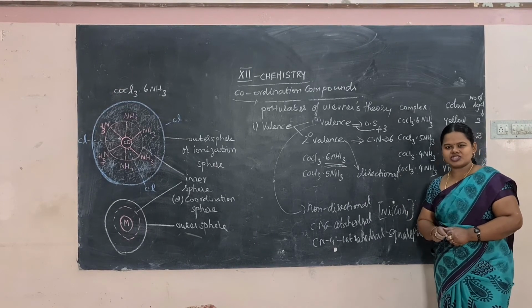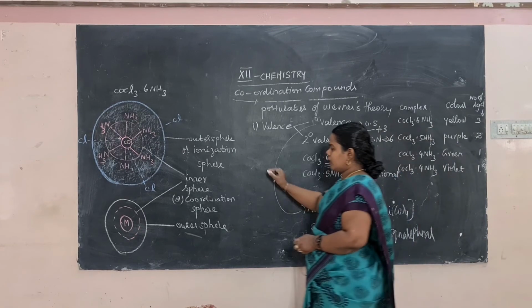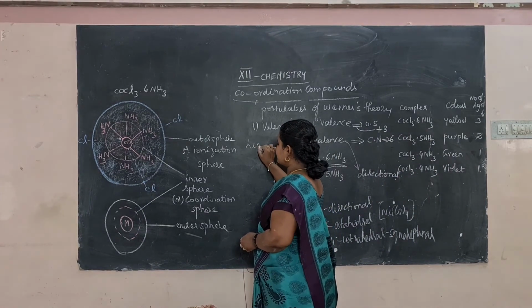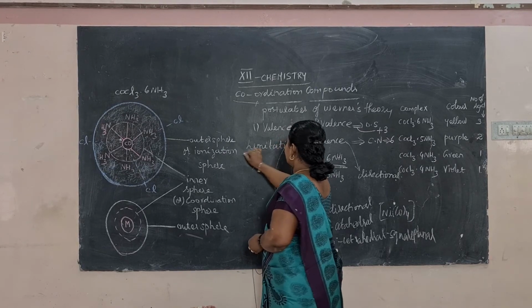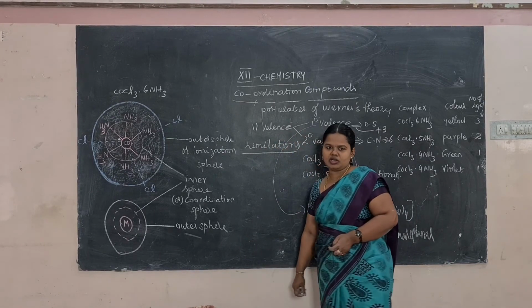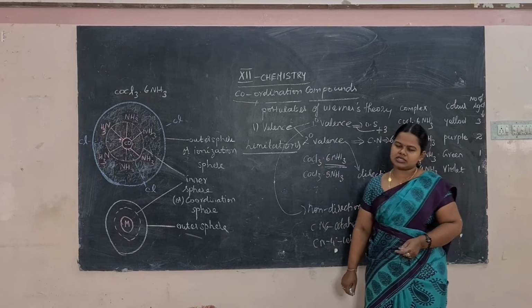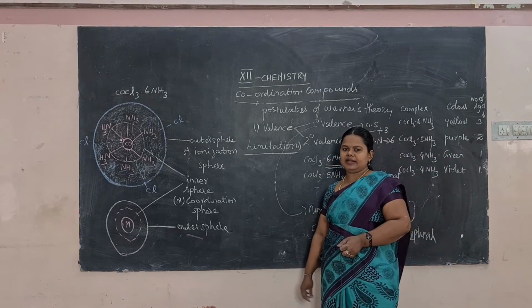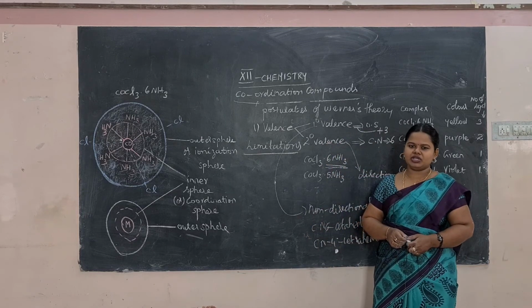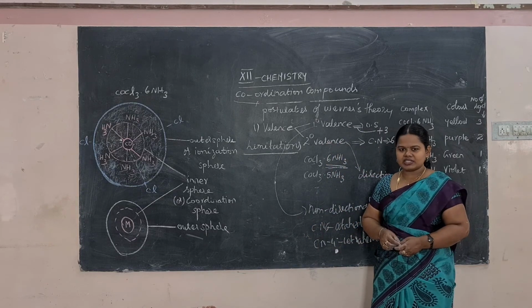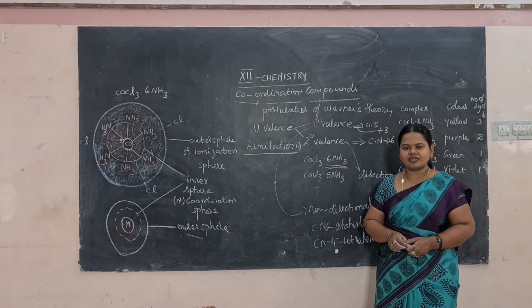Then what are the limitations of Werner's theory? Although Werner's theory can explain all the important properties of coordination compounds, it also has some limitations. Mostly all the properties are explained in this coordination theory, but it has some limitations. What are the limitations? It can't explain the color and magnetic property of the complexes.